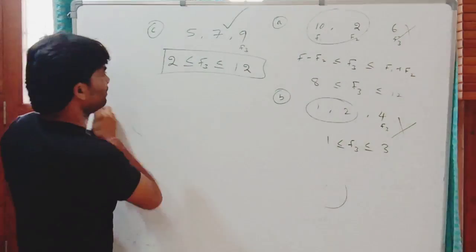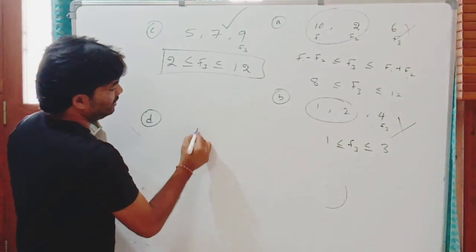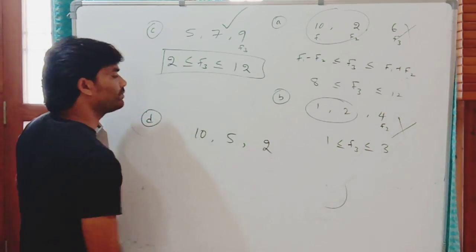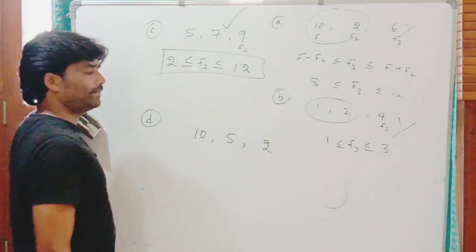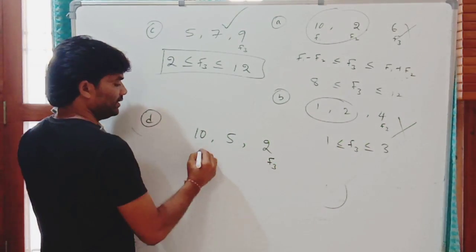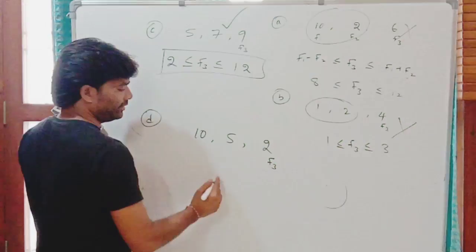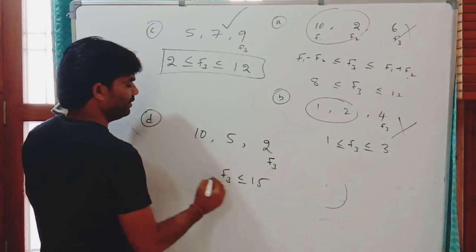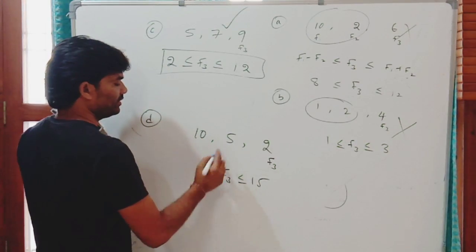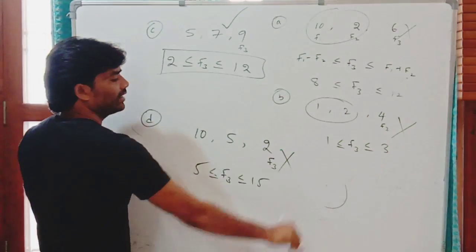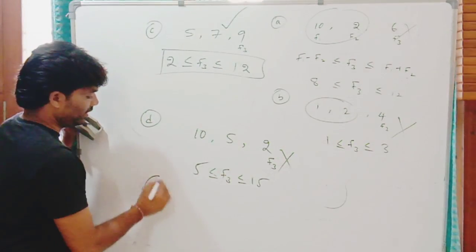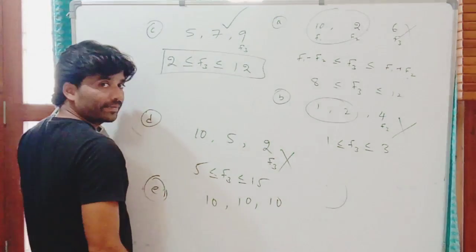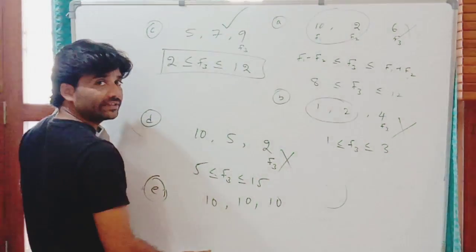One more set, D: 10, 5 and 2. If it is F3, what are the sum and the difference of these two? F3 must be less than or equal to 15 and greater than or equal to the difference of these two, 5. This set cannot keep the system in equilibrium. Another set: 10, 10, 10. Three equal forces.